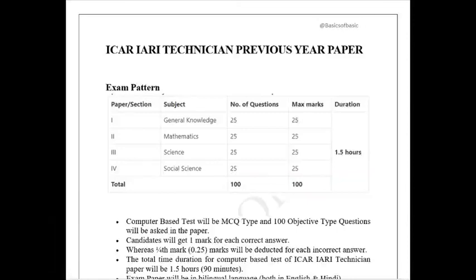So today I am here with the ICAR IARI technician previous year paper. Many of the students were asking me to make a video on the previous year question paper of ICAR IARI. So I searched many times with many of my friends and finally got this memory based paper. This is exactly as per the question paper of the previous year ICAR IARI technical post.